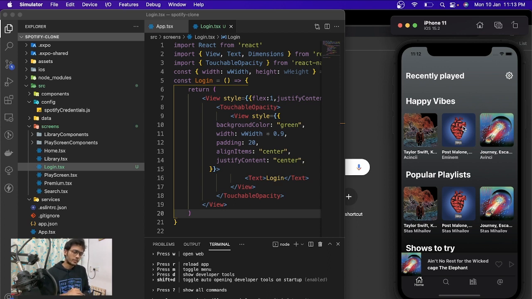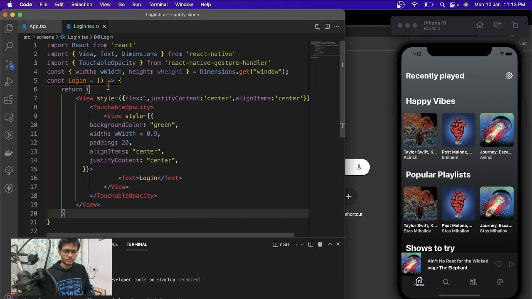The reason is that for the login screen, we don't want this tab navigation to be accessible. Only the logged in user will be able to access these. So let's do that first. Let's add the stack navigation.